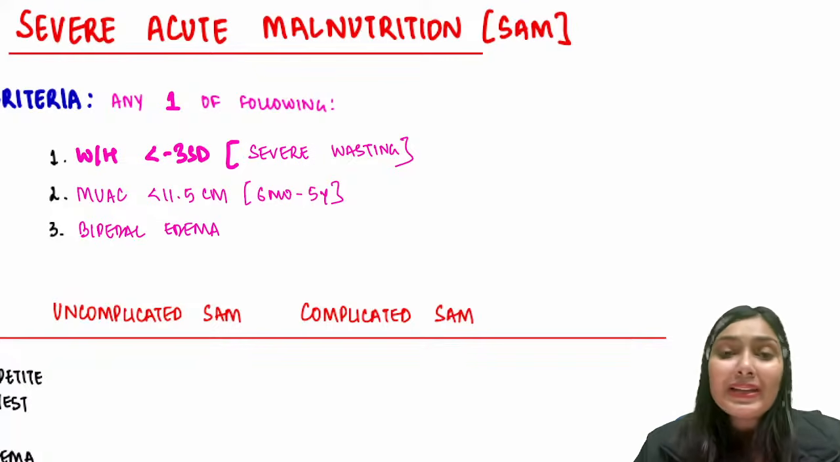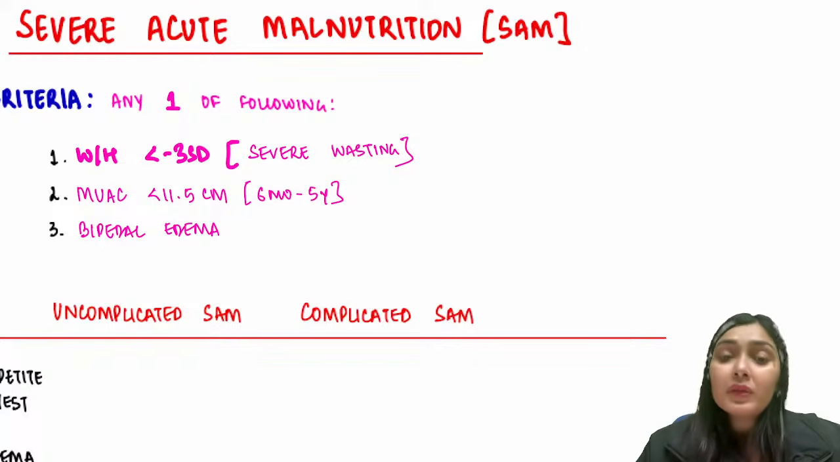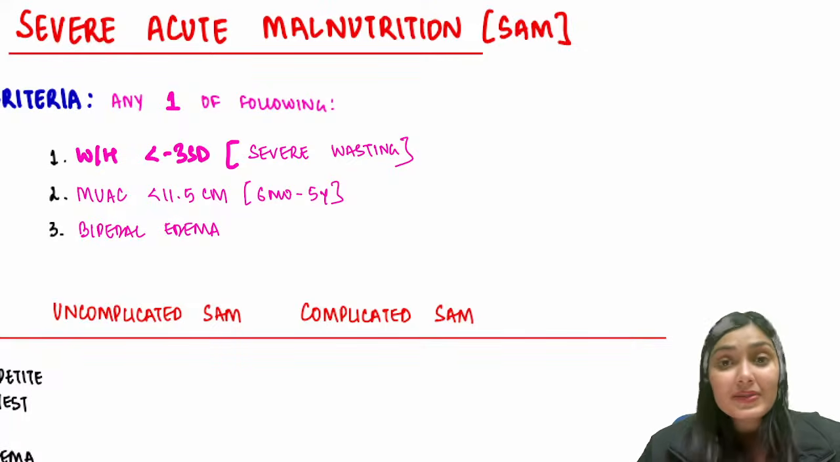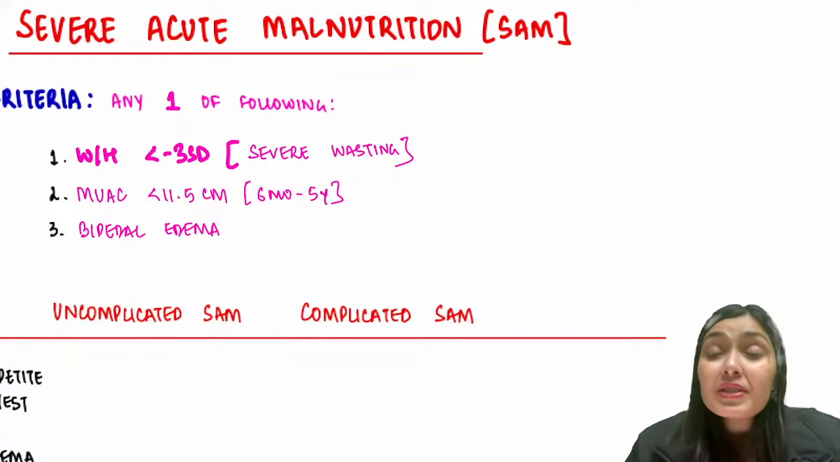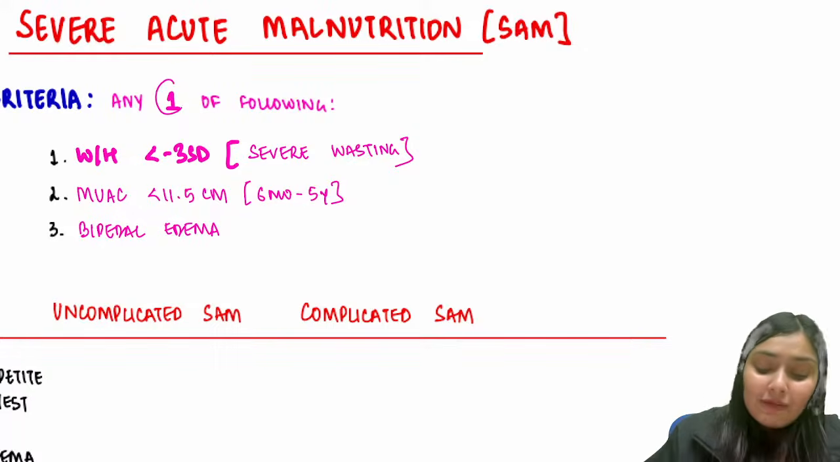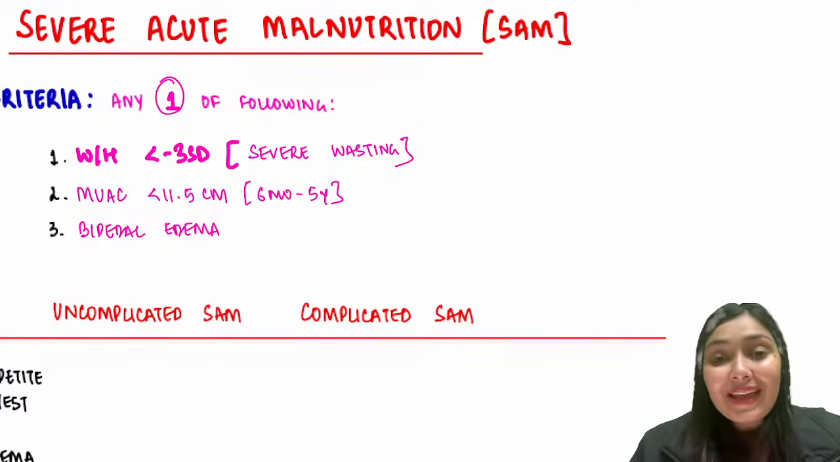So I need only one. If the child is severely wasted, it is SAM. If the child has bipedal edema and you have ruled out all other causes, this is SAM. If in an age group of 6 months to 5 years you see MUAC below 11.5 centimeter, this is again SAM. So remember, you need any one. I don't need all the three. I need any one to label this child as SAM.